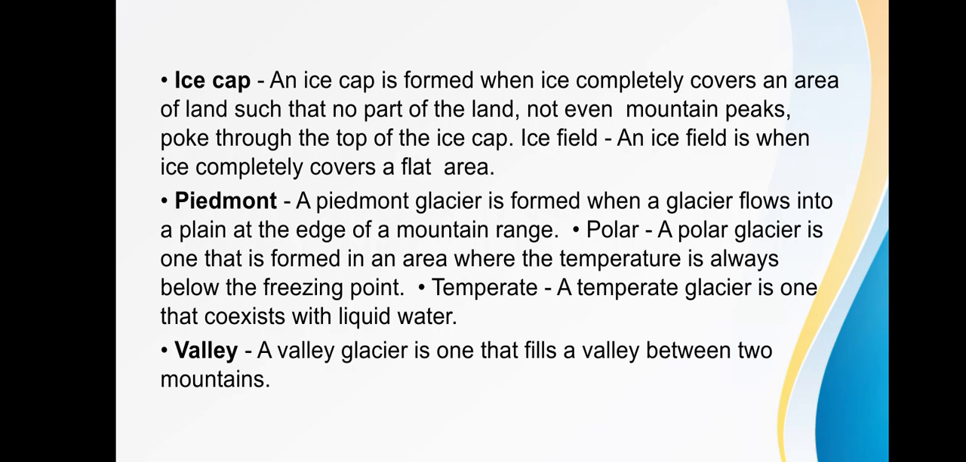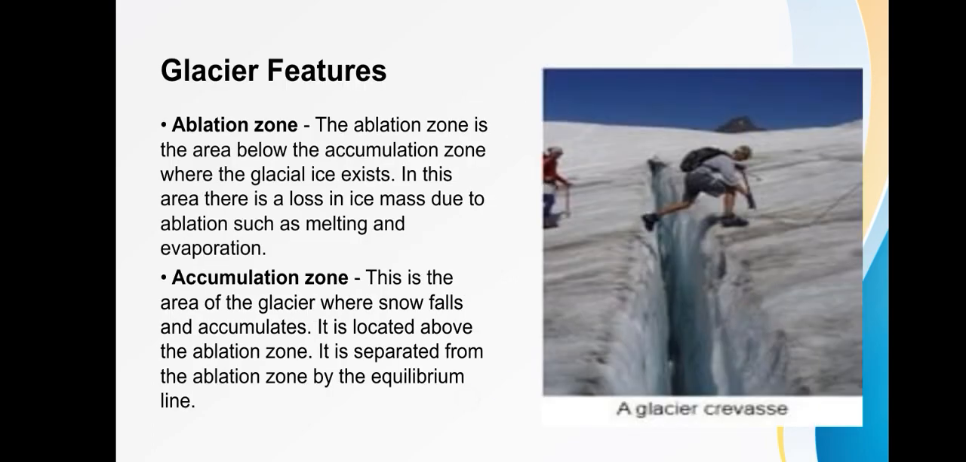Next, valley. A valley glacier is one that fills a valley between two mountains. So, a valley glacier is commonly originating from mountain glaciers or ice fields. These glaciers spill down valley, looking much like giant tongues. Valley glaciers may be very long, often flowing down beyond the snow line, sometimes reaching the sea level.